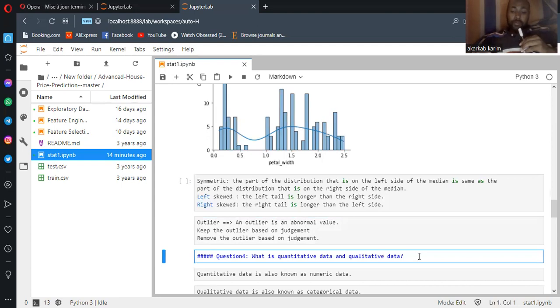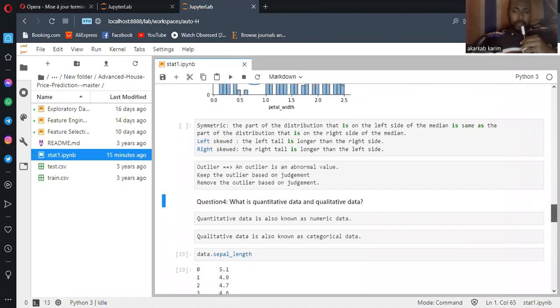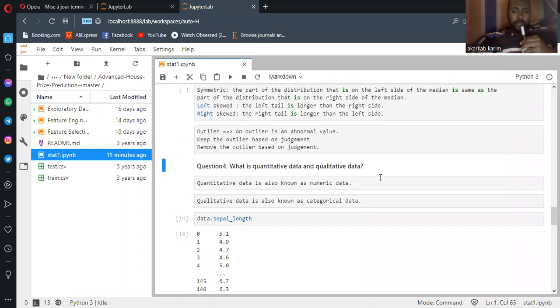So let's go now to the next question. For the fifth question, what is quantitative and qualitative data? As we know, we have two types of data. Quantitative data is also known as numeric data. Qualitative data is also known as categorical data.